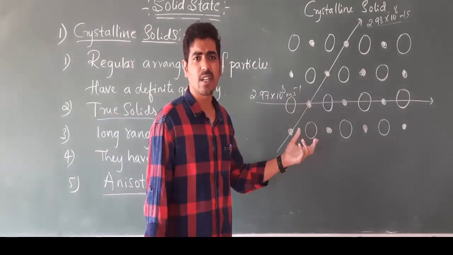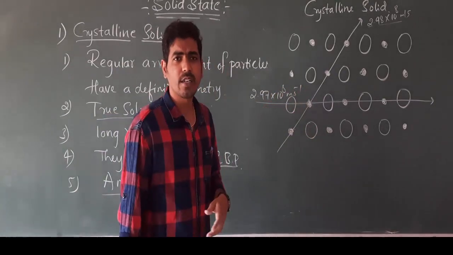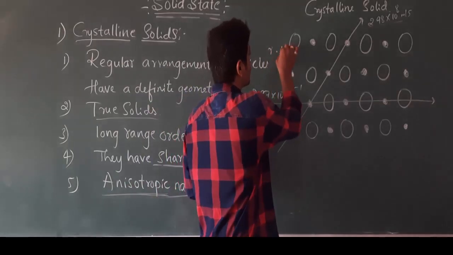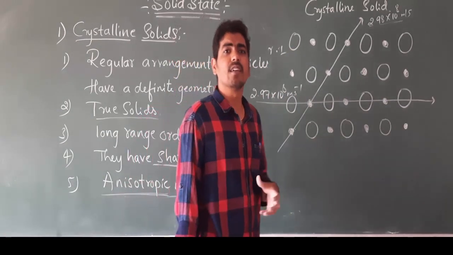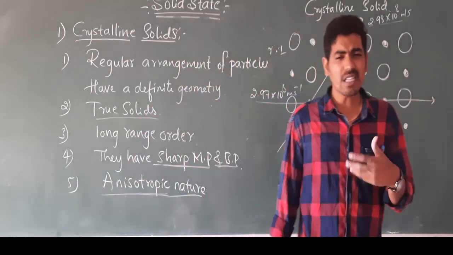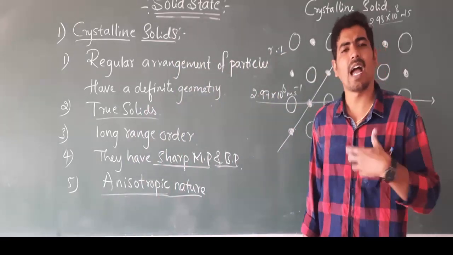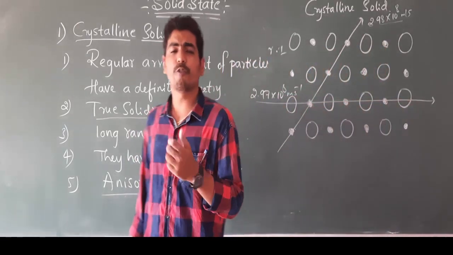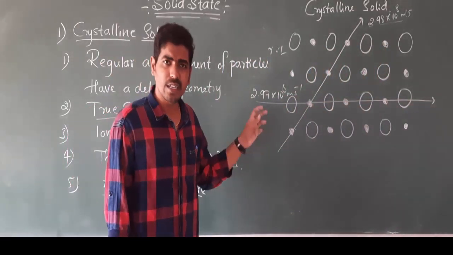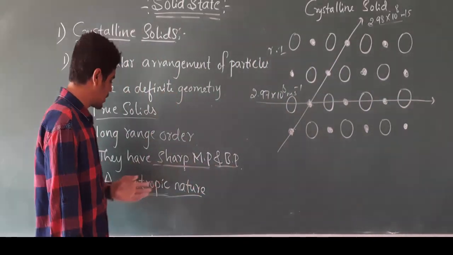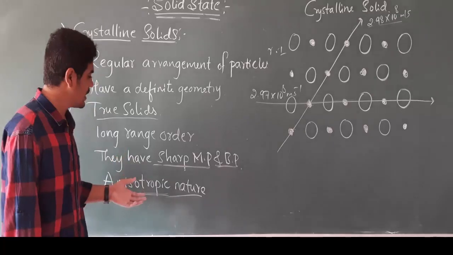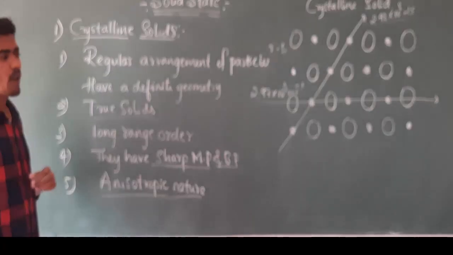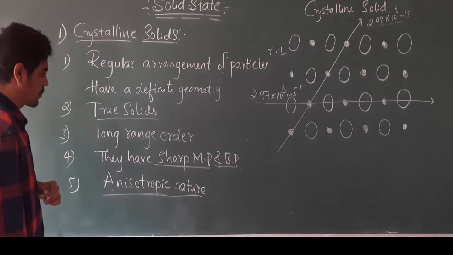You can measure not only the velocity of light, you can take the refractive index, electrical conductivity, thermal conductivity. All such physical properties exhibit different values in different directions. Hence they are considered to be anisotropic in nature. So this is another characteristic of crystalline solids.